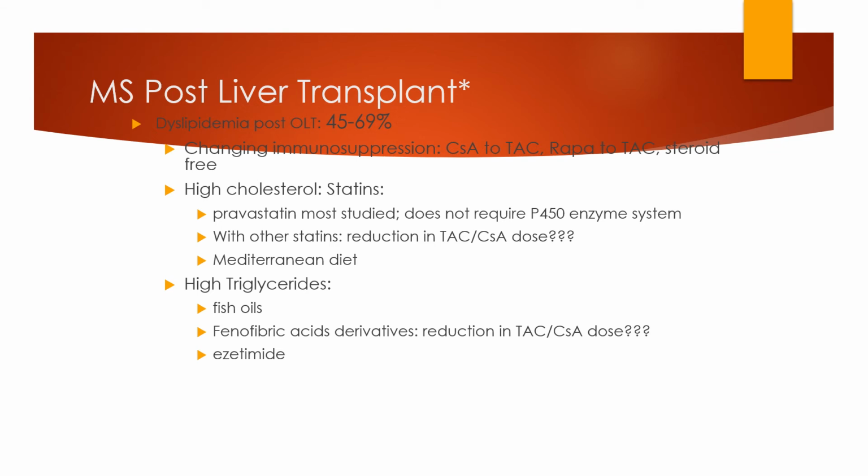MS post-liver transplant, dyslipidemia post-OLT: change immunosuppression from CSA to TAC and from RAPA to TAC, steroid-free. For high cholesterol, statins; pravastatin is most studied and does not require the P450 enzyme system. With other statins, reduce the TAC and CSA dose. Mediterranean diet. For high triglycerides, fish oils, and fibric acid derivatives, with reduction in TAC and CSA doses, and azithromycin.